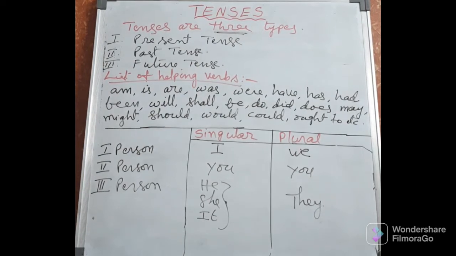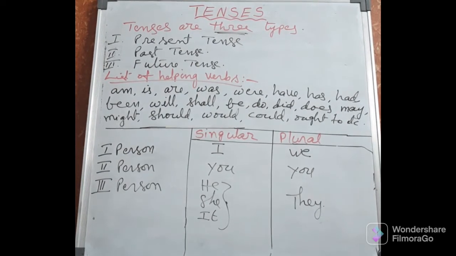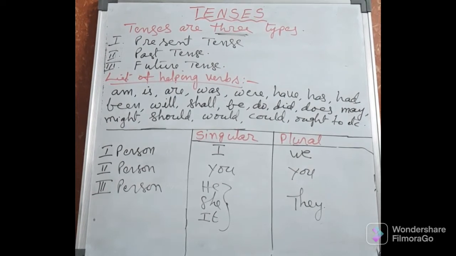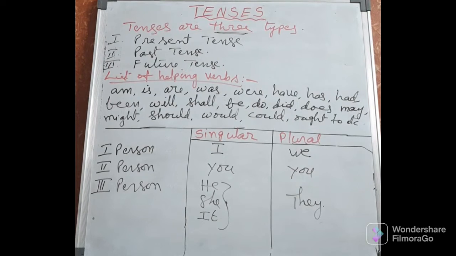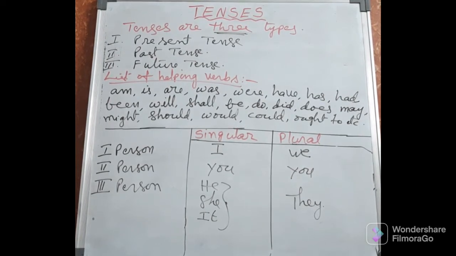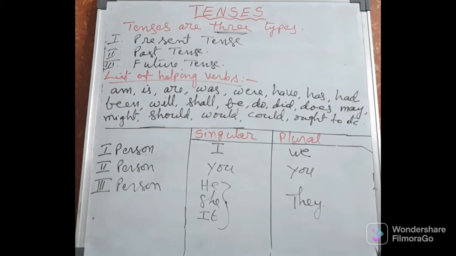So in this way, we divided three types of situations to explain the work. These present tense, past tense, future tense, furthermore elaborated, we will see next.